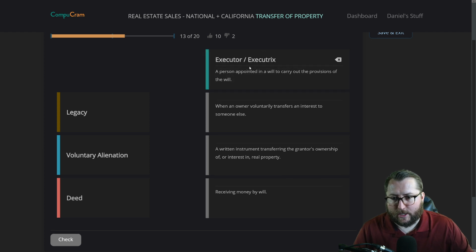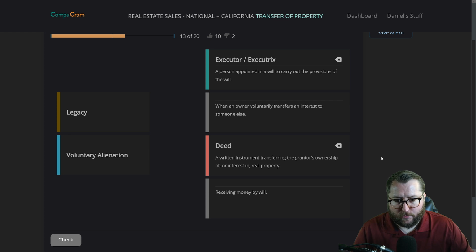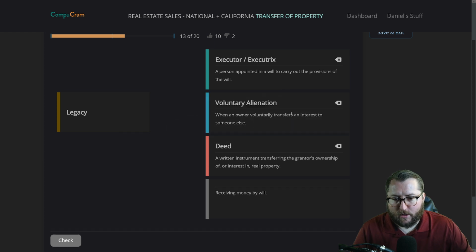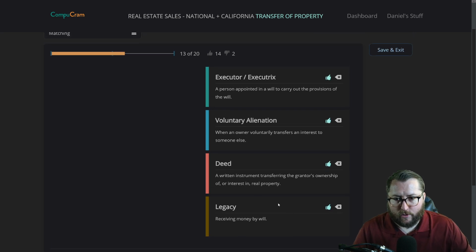All right, I think that's the executor. Number 1, a person appointed in a will to carry out the provisions of the will. The deed is a written instrument transferring the grantor's ownership of or interest in real property. When an owner voluntarily transfers an interest to someone else, a voluntary alienation and legacy, receiving money by will. Check it. Oh, correct. Okay, sweet.